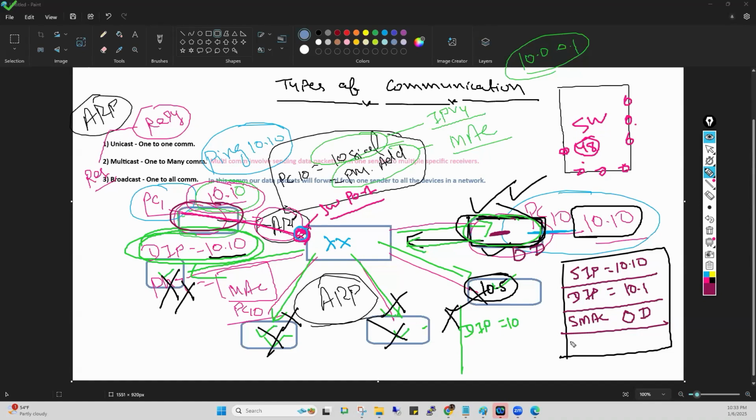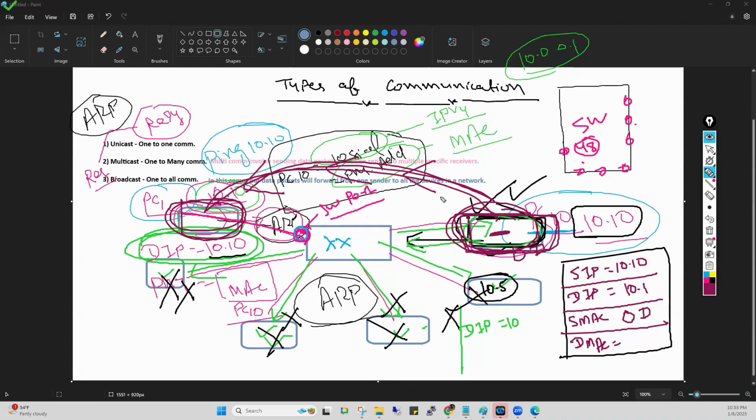Now, what will be the destination MAC? Destination MAC means the MAC address of which device? Destination device. This PC is going to send this packet to which device? PC number 1. So for this PC, who is the destination? PC number 1 is the destination. Yes or no? Right? So destination MAC will be PC number 1's MAC address. So PC number 1's MAC address will be